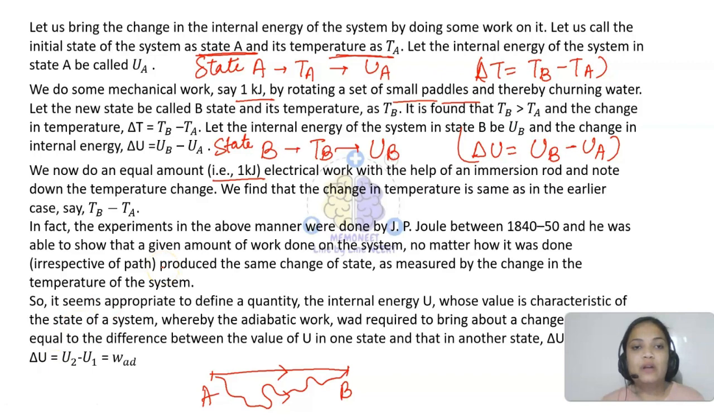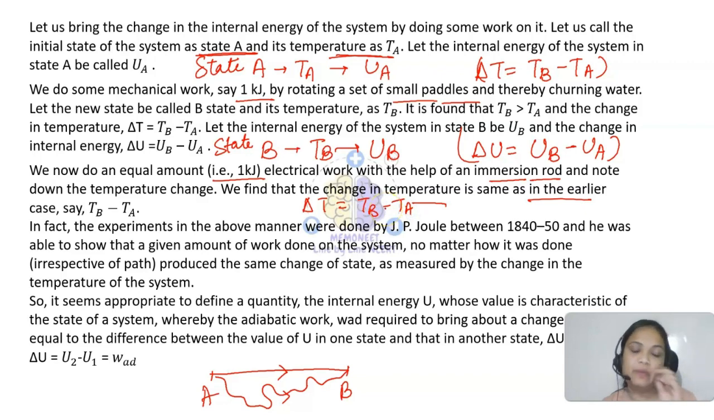So we are doing an equal amount of electrical work now. Earlier we were rotating the water, churning it. It's just an example I am explaining, okay? Now we are taking an immersion rod and let's say 1 kilojoule of electric work is done on that water. Again we will see the temperature change. We will find that the change in temperature is the same. So again delta T will be TB minus TA.